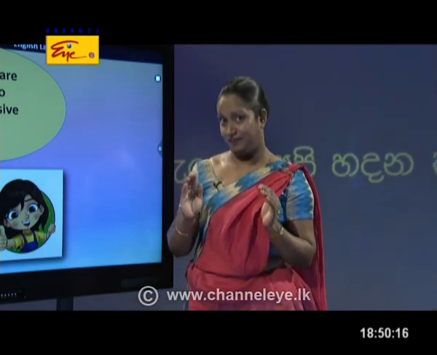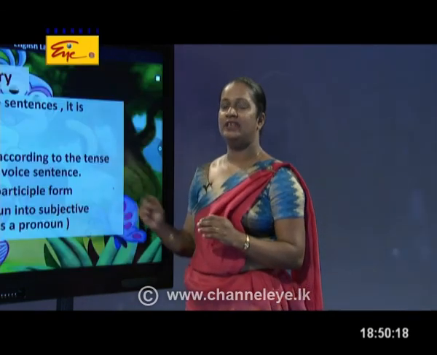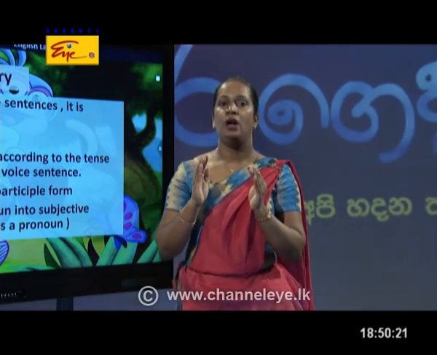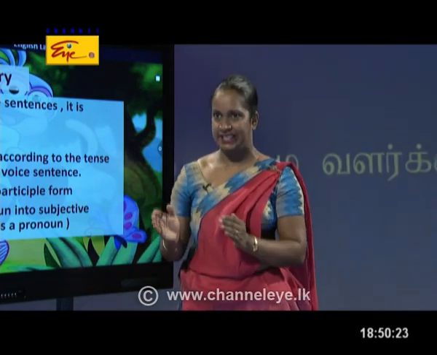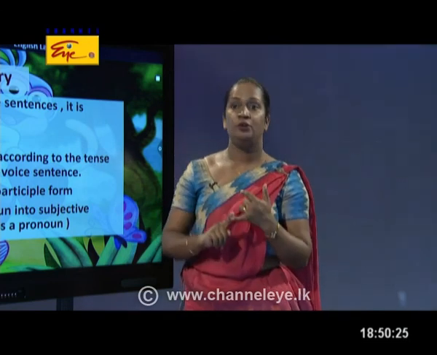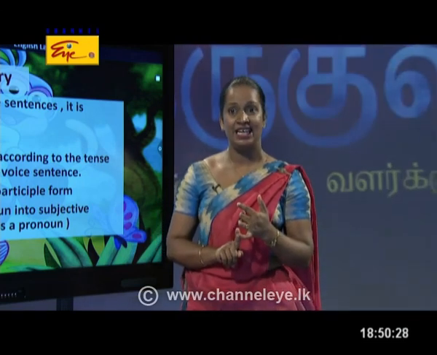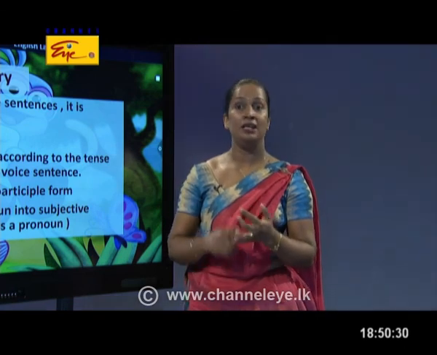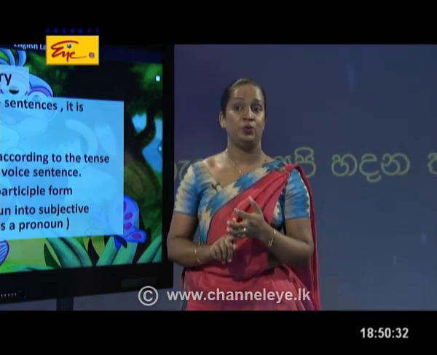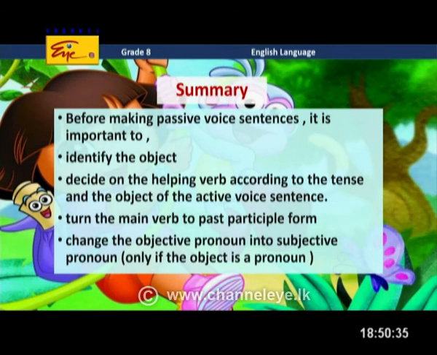And children, now you are ready to learn passive voice, right? So now you don't have any doubts, for sure we wish so, because you have learned how to make the passive voice sentences, right? So, you have to identify the object first and decide on the helping verb, turn the main verb into past participle and change the objective pronoun and subjective pronoun. So, that will be the end of today's lesson.